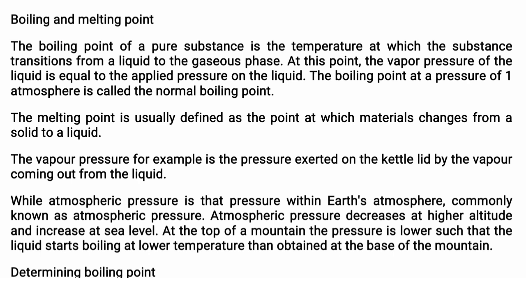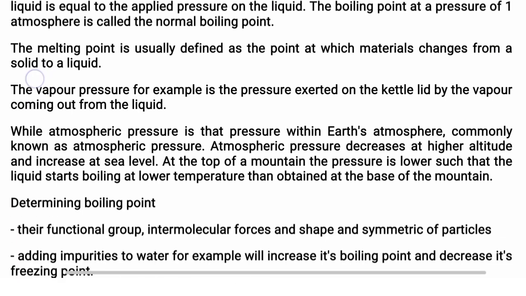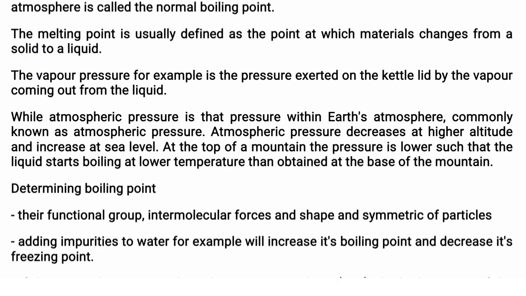So when the vapor pressure equals the atmospheric pressure, now let's look at atmospheric pressure. Atmospheric pressure is the pressure within the Earth's atmosphere. It decreases at higher altitude and increases at sea level.